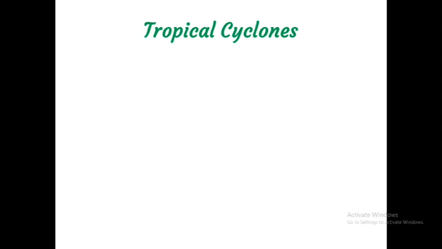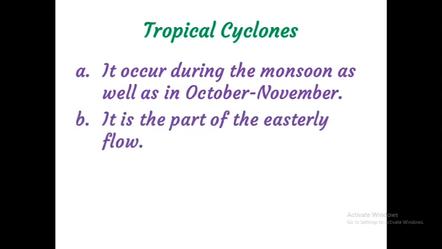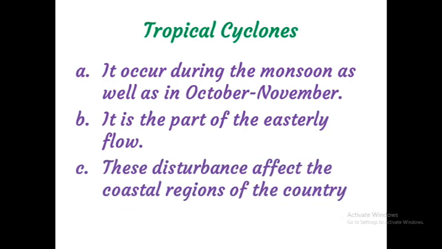Next, tropical cyclones. They occur during the monsoon as well as in October-November. It is part of the easterly flow. These disturbances affect the coastal region of the country, that means the east coastal region of the country.